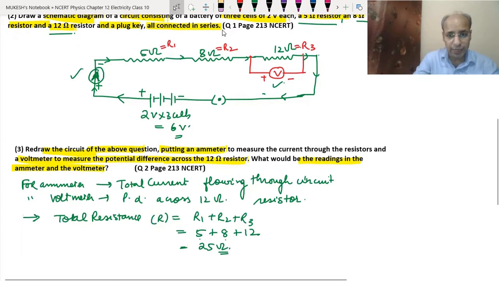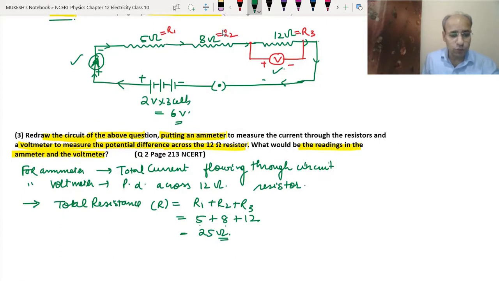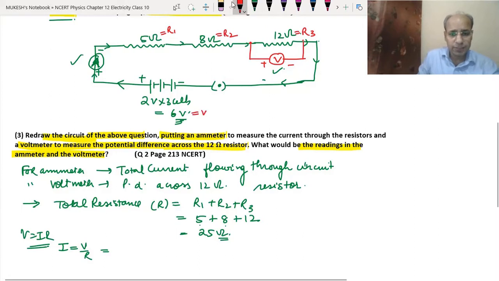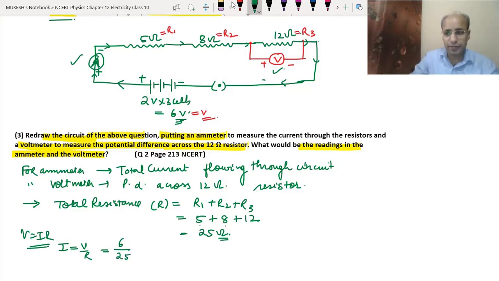Now to find the current, we will use Ohm's law. Ohm's law is V equal to IR, so I equals V upon R. Here V is the total potential difference, so I equals 6 upon 25. Now we divide 6 by 25, and it comes to 0.24.